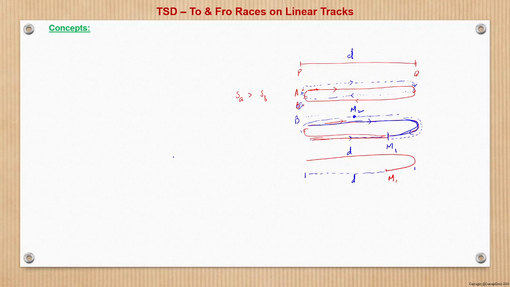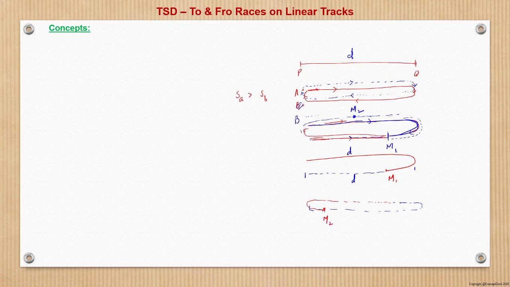Now for the second meet, let us see what happens. From here B will continue and then turn back this way to reach P. A was going in this direction, A will go this way, and suppose meets B here. Let this be the second meeting, M2.